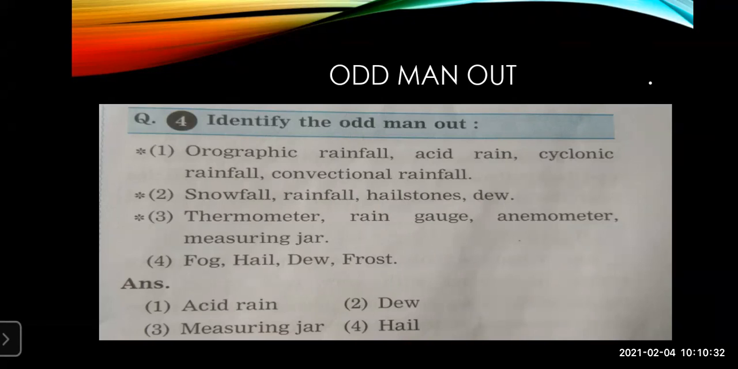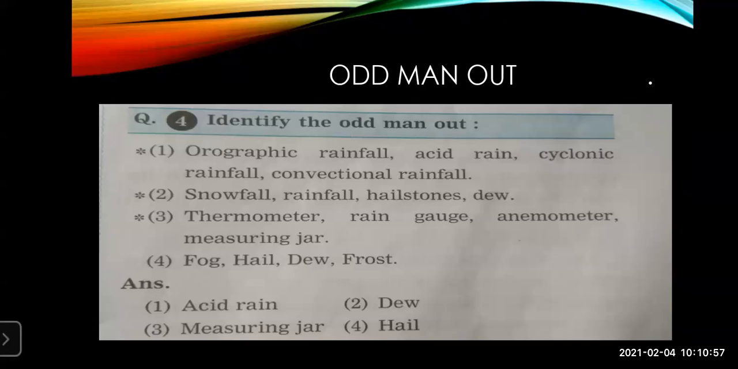Now second over here, it is given snowfall, rainfall, hailstone. Okay, this is how it is given. Snowfall is given, rainfall is given, hailstone is given, and dew is given. Now, what you are going to write over here, which is the answer of this? The answer of this is the dew.